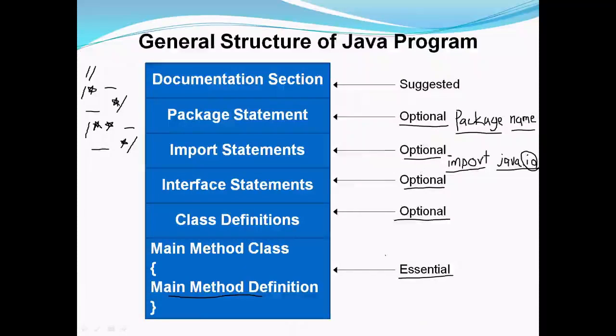So the only essential part of this structure is the main method class. All the other sections are optional. Those sections can be used as and when required in the program.